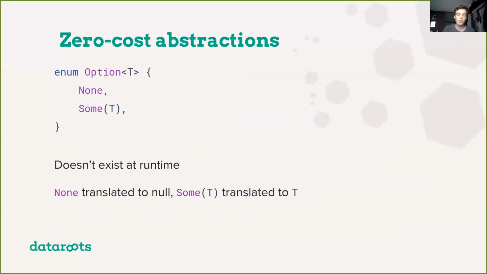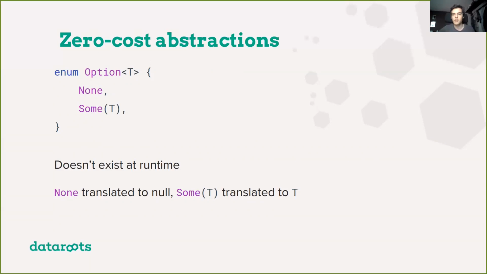Here I have another example. So in Rust, we don't have null. It doesn't exist. So if we want to have some kind of notion of an optional value, what we need is something like this. We have an enum Option of a T. T is a generic in this case, so we can have an option of strings or an option of ints, something like this. And any value of type Option will be one of two values. It will either be None, the case where there is nothing, or it can be Some and then a value, something of type T in this case.